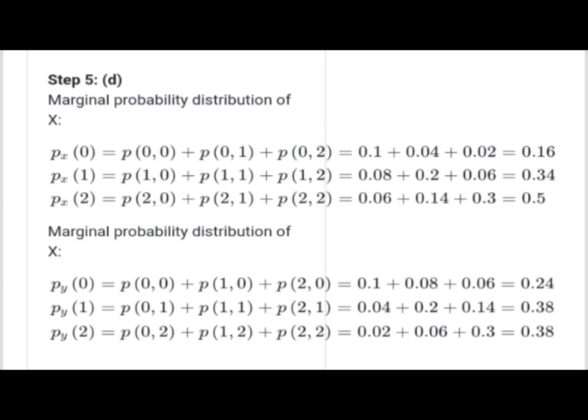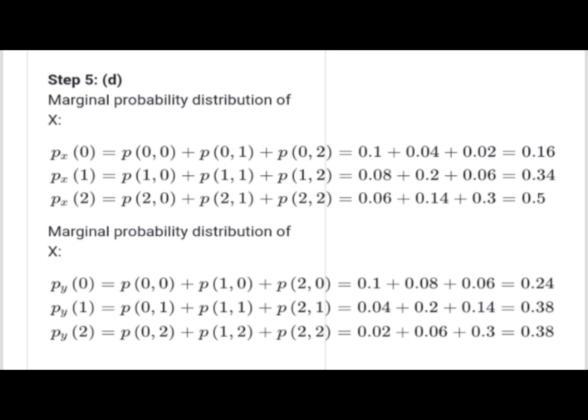P sub X of 1 is equal to P of 1 and 0 plus P of 1 and 1 plus P of 1 and 2, which is 0.08 plus 0.2 plus 0.06, equal to 0.34. P sub X of 2 is equal to P of 2 and 0 plus P of 2 and 1 plus P of 2 and 2, which is 0.06 plus 0.14 plus 0.3, equal to 0.5.